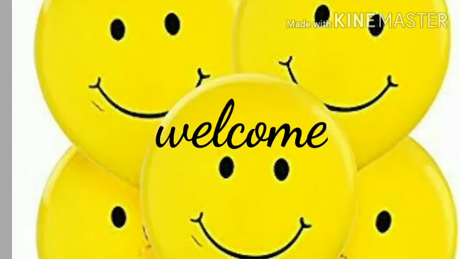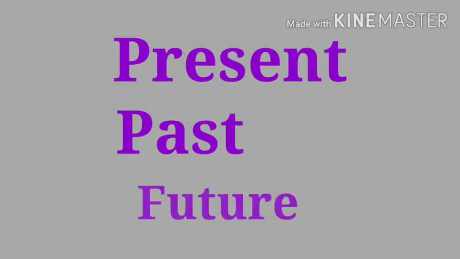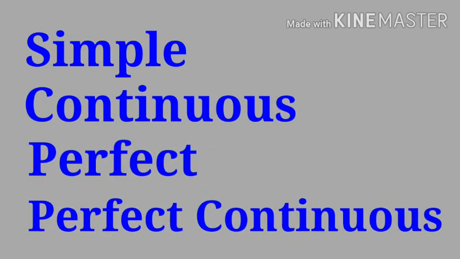Today we are going to see examples of the tenses. First of all, I will give you one sentence. You have to identify which tense is used in that sentence and convert that particular sentence into the remaining 11 tenses. Keep in mind our sequence: present, past, and then future. And the sequence of the subtypes is simple, continuous, perfect, and last one is perfect continuous. Now see what the sentence is.